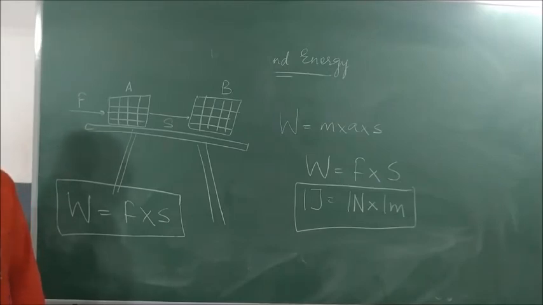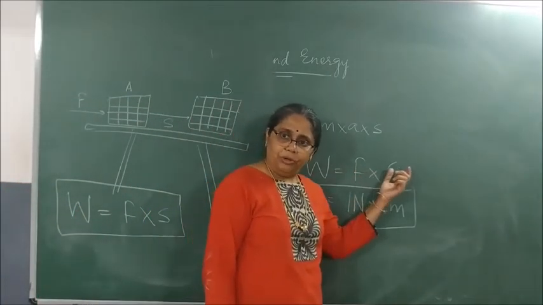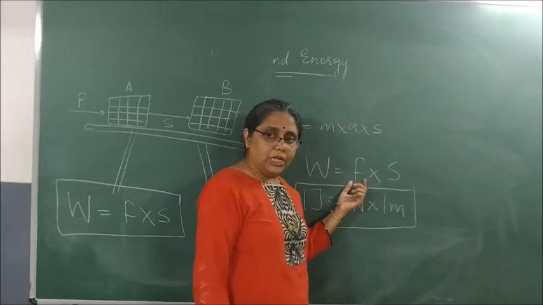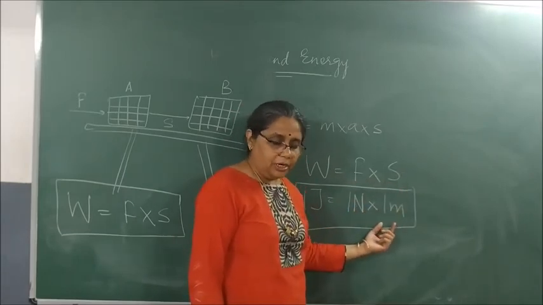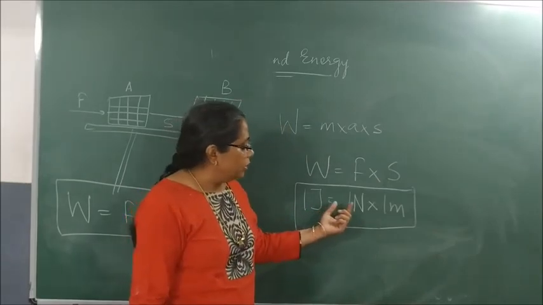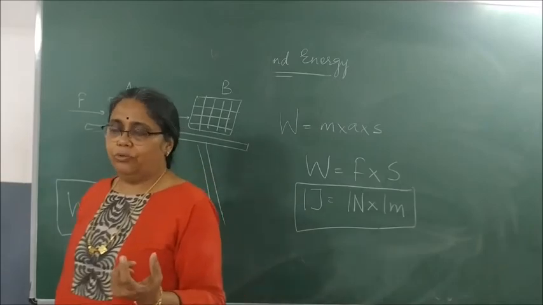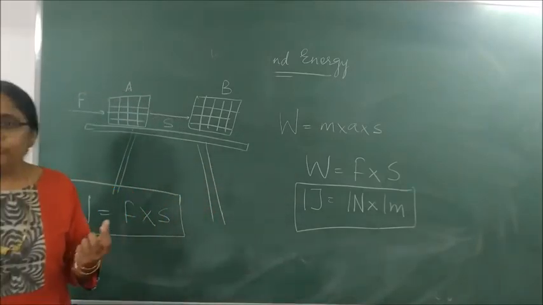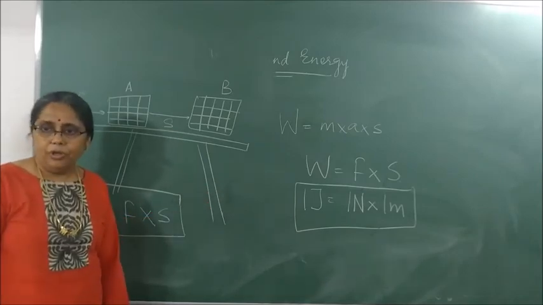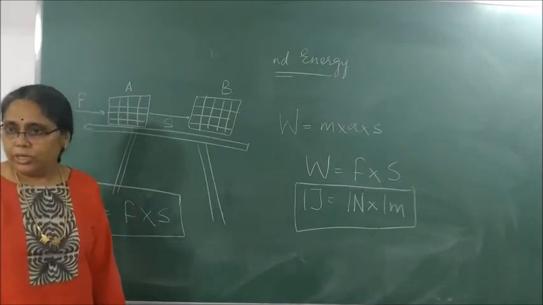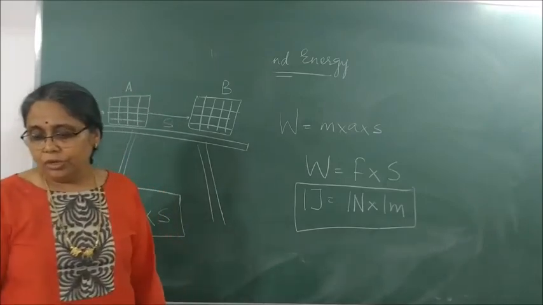It is only that you should know the basic formula. W is equal to F into S. Force is measured in Newton. Distance is measured in meter. So 1 joule is equal to 1 Newton into 1 meter. When a force of 1 Newton displaces the body in the direction of the force applied by 1 meter, then it makes a work done of 1 joule. Clear?